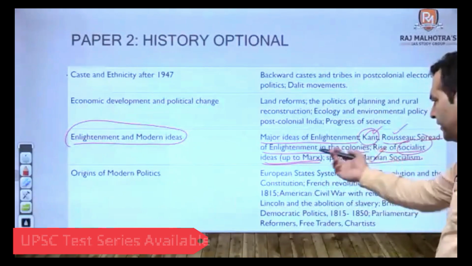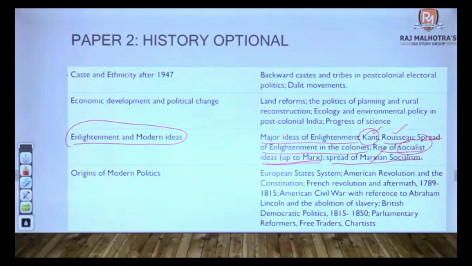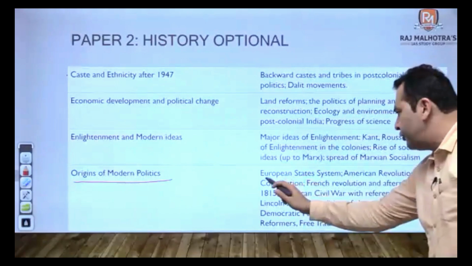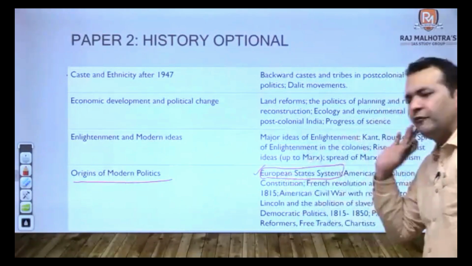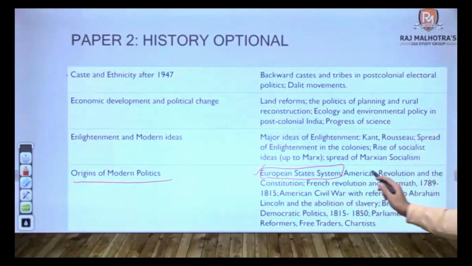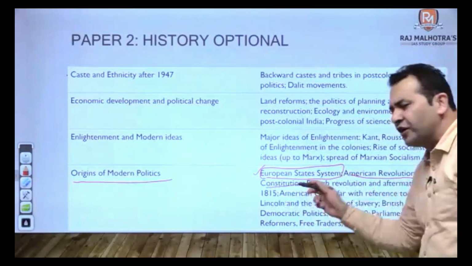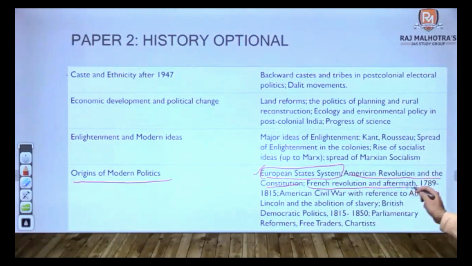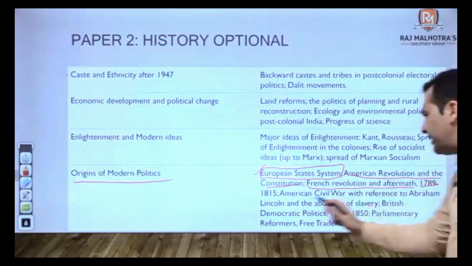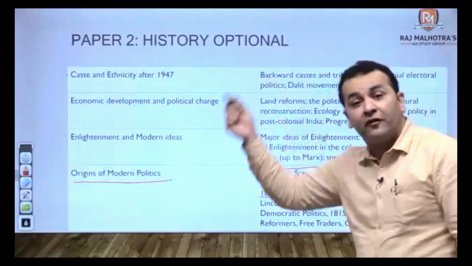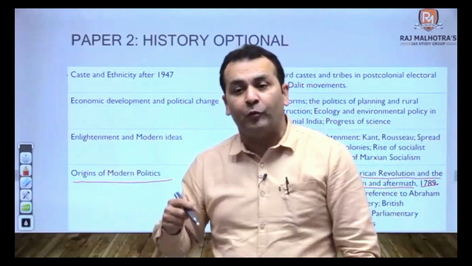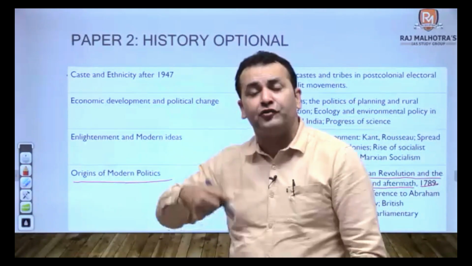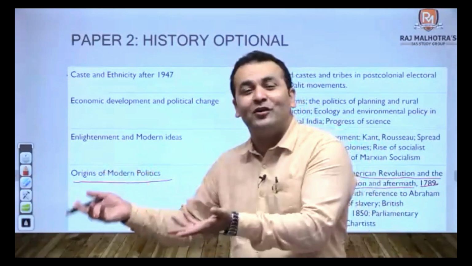Now I showed you something here, that what is enlightenment and modern ideas. You will have to read all this in your GS. Now if we talk about origins of modern politics, European state system, this particular thing we will not cover in our GS, for sure. How about this American Revolution and Constitution? You have to do it in your GS. There are questions on the American Revolution. Then the French Revolution and aftermath, you have to do it. 1789 to 1815, that entire wars of Napoleon, the continental system of Napoleon, the Spanish ulcer of Napoleon, the political, social, economic, judicial reforms of Napoleon. We have to cover it in our GS.